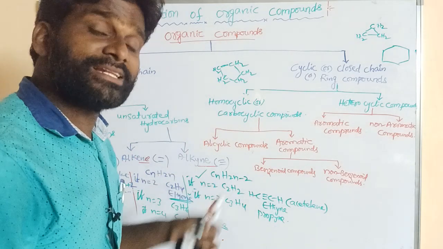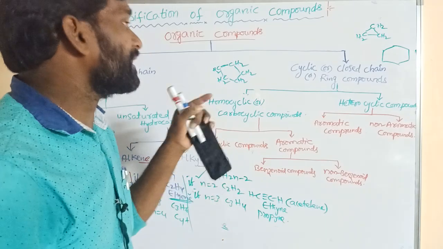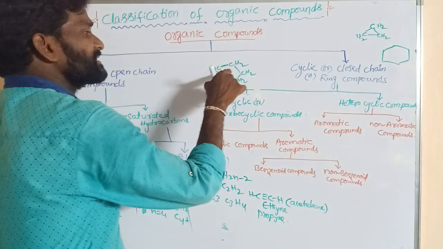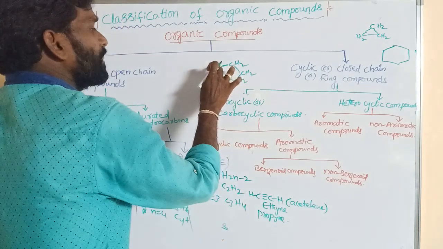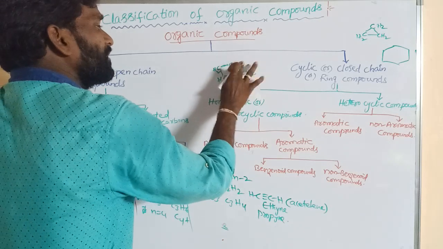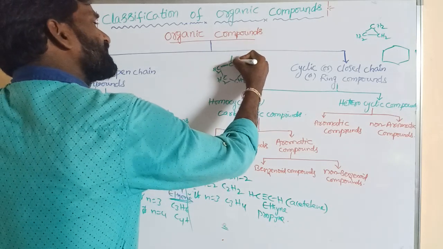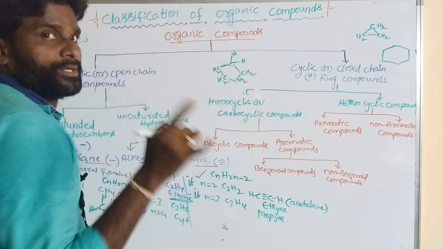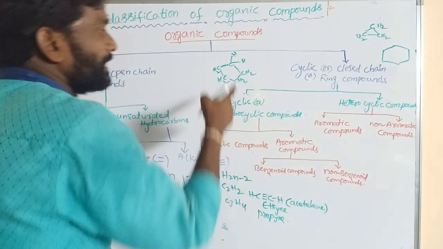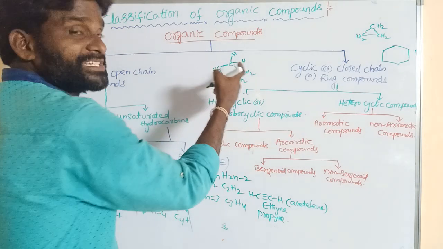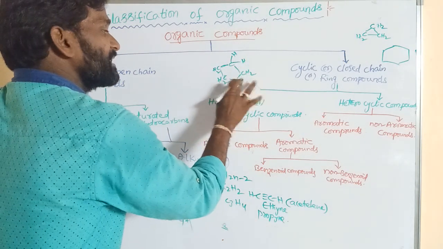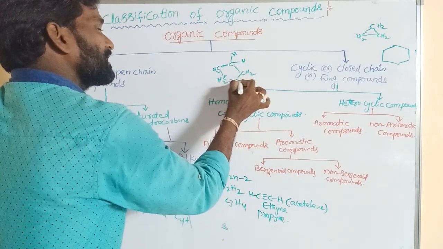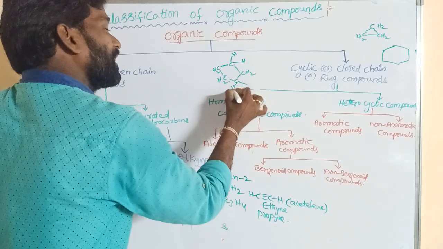What is homocyclic? The cyclic compounds containing only carbon atoms. So in the cyclic structures only carbon atoms are there. 1, 2, 3, all are carbons. Hydrogens are not present in the cyclic structure; hydrogens are present on carbon.